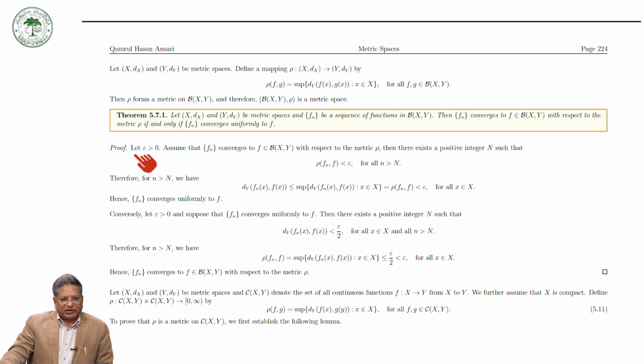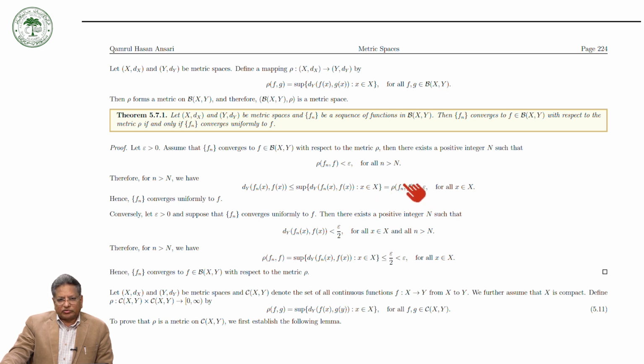So to prove this one, let epsilon be greater than 0 and assume that Fn converges to F, where F is an element of Bxy, with respect to the metric rho. Then by the definition of convergence, there exists a positive integer N such that rho(Fn, F) is less than epsilon for all n greater than N. And so for n greater than N, the supremum of d(Fn(x), F(x)) is less than epsilon.